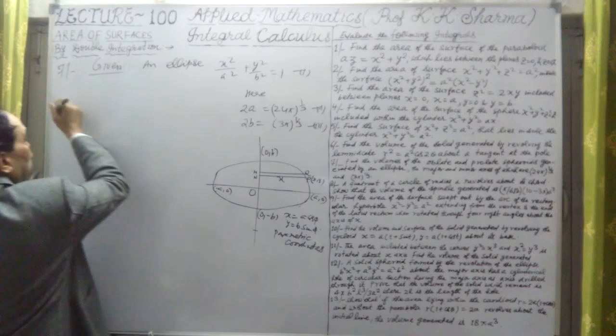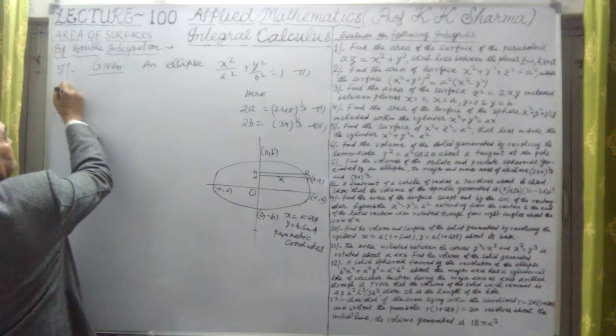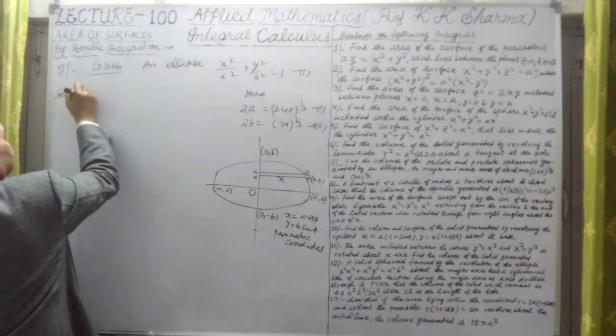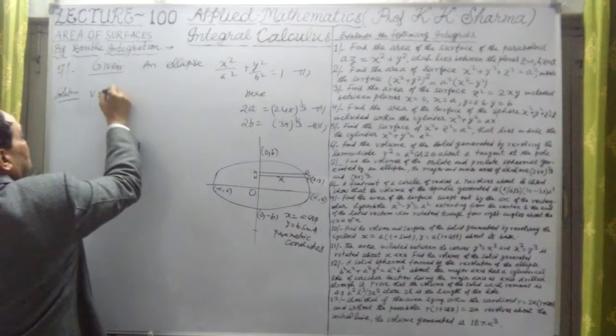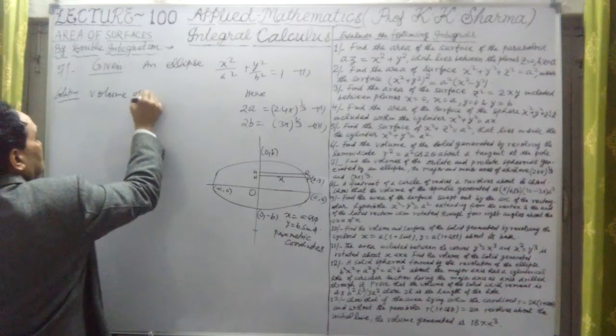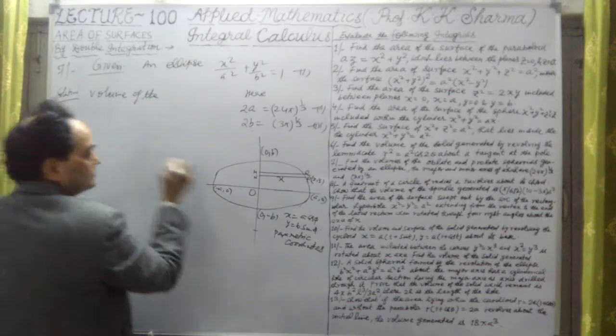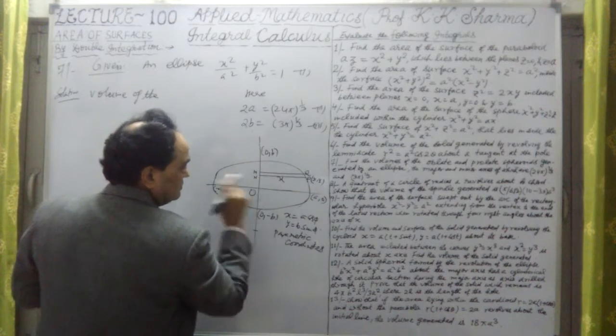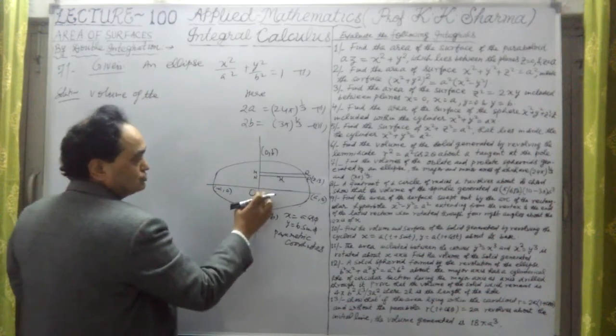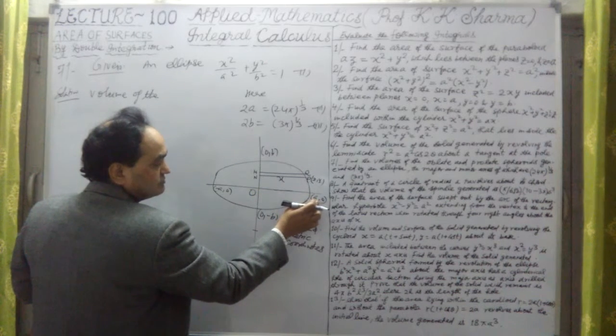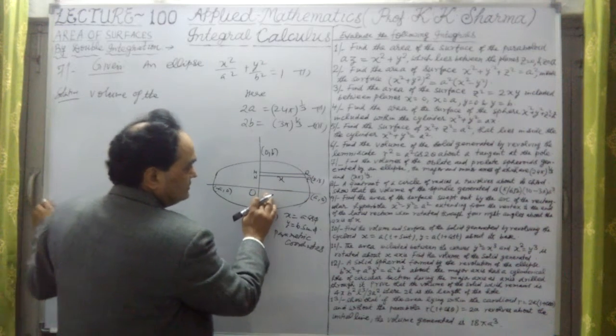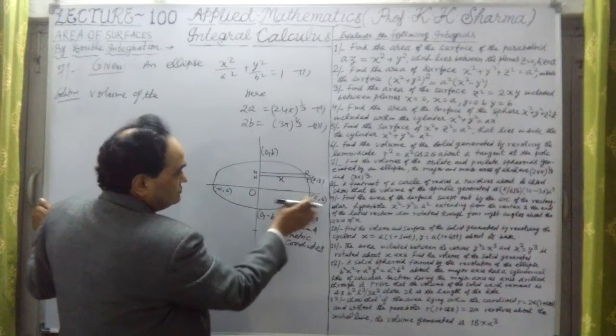So the volume of the oblate, let me find the solution here. Now we will take the limits from 0 to pi by 2.